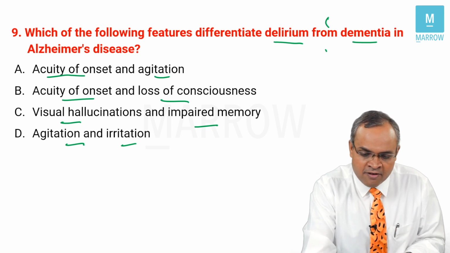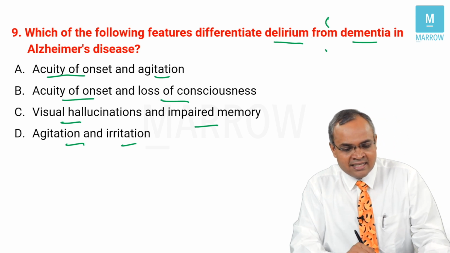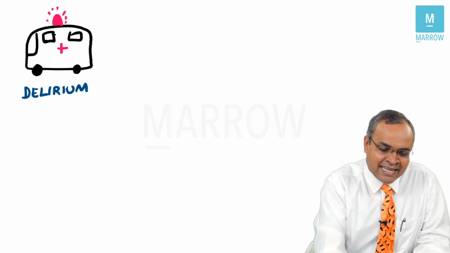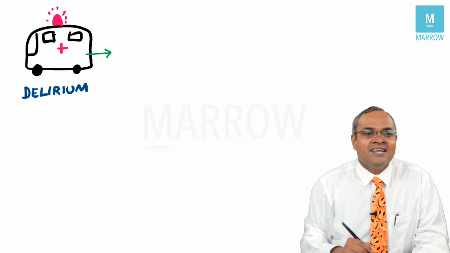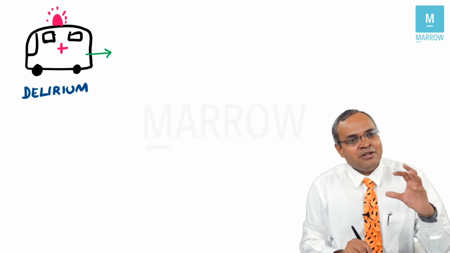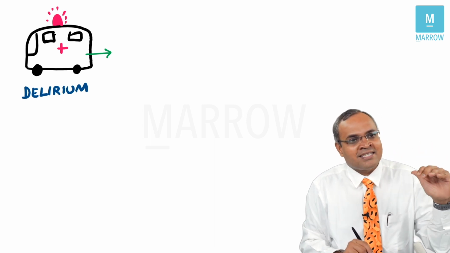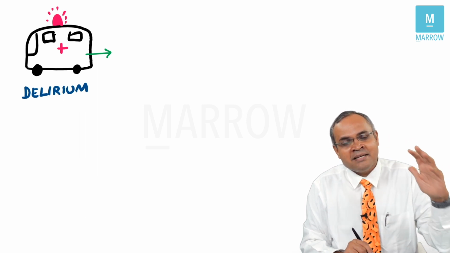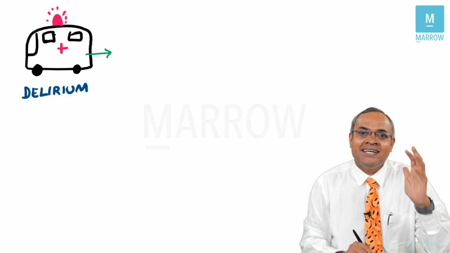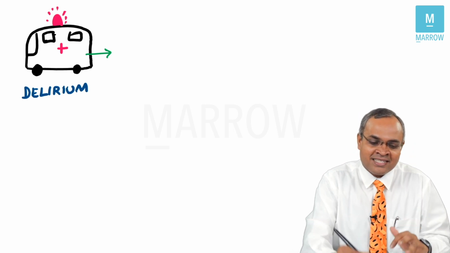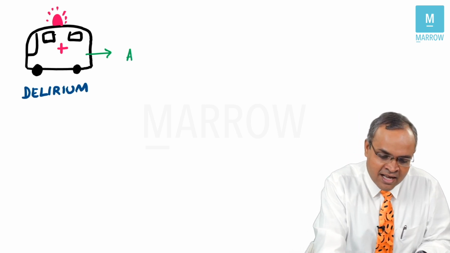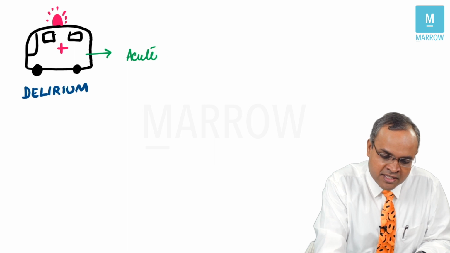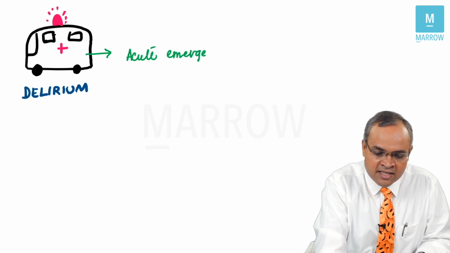Please remember, for you to understand this, let's highlight this important point here. Delirium is an emergency or a serious condition. Whenever you're walking on the street and you see an ambulance going, you should remember delirium, delirium, delirium. It should come to your head. Delirium is an acute emergency serious condition.